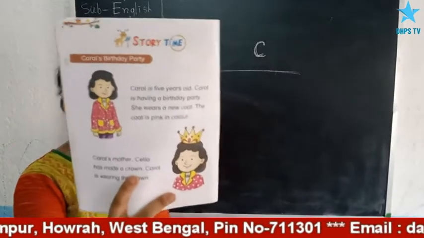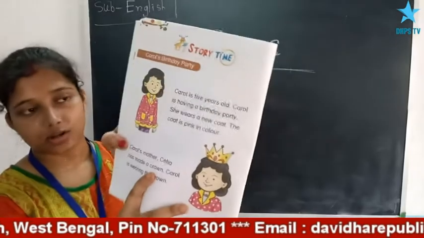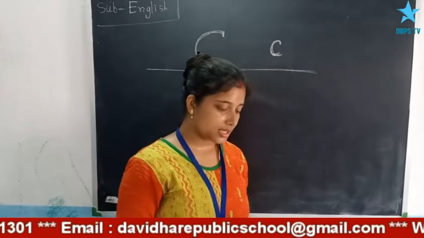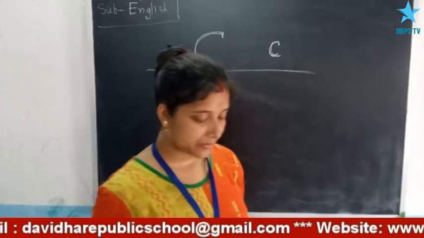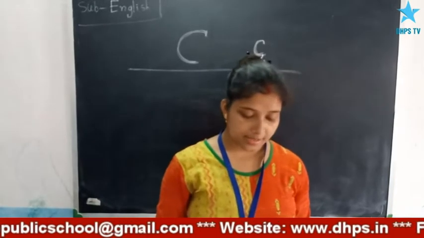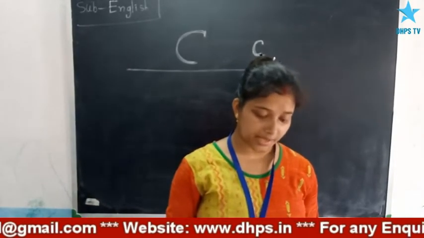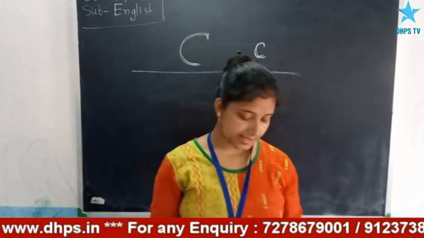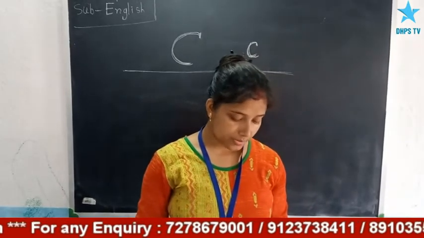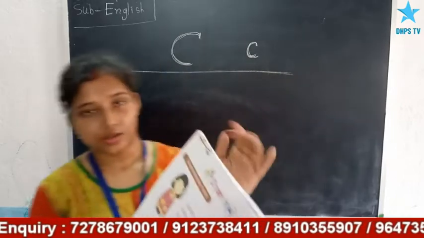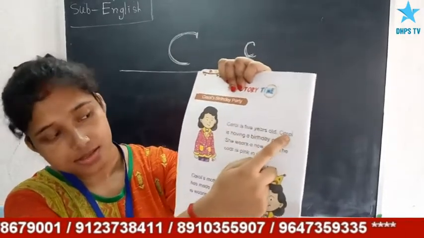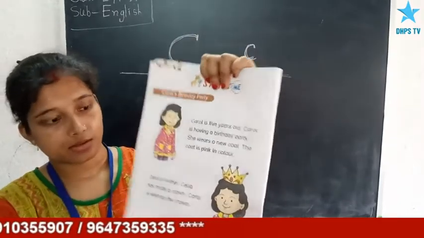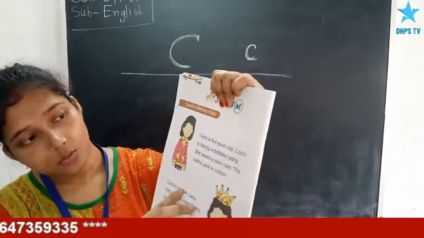Here is the story on the capital letter C and small letter c. So let's read the story. Carol is 5 years old. Carol is having a birthday party. She wears a new coat. The coat is pink in color. Carol's mother, Celia, has made a crown. Carol is wearing the crown. So these letters, this one, this one, this one, all these start with C. So you have to focus on the words that start with C.